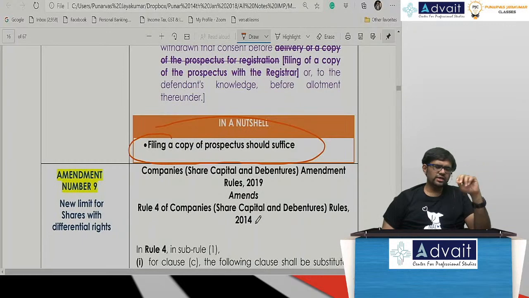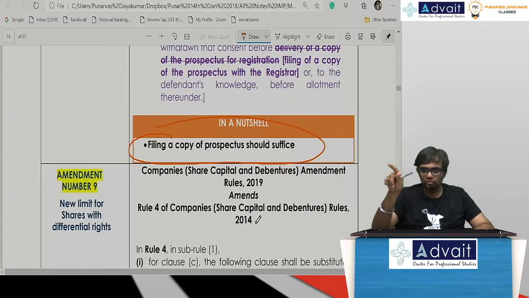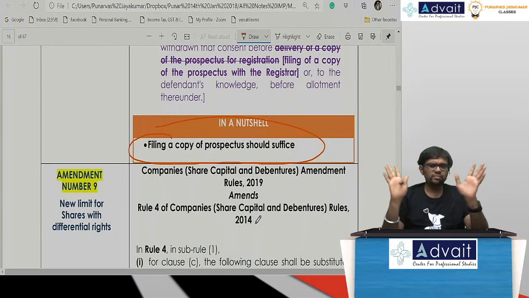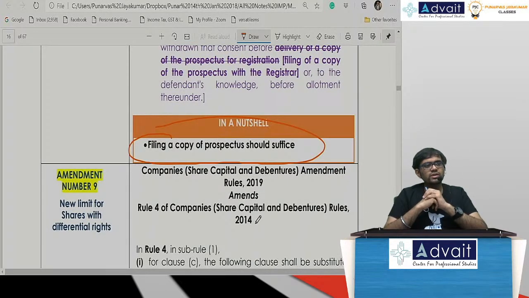So on that note, this much is enough. We have done solidly today. We have done a lot of amendments. This is the way to study amendments, not "amendment number 1, this has come; old was this, new was this." If you study like that, you will never pass. Even if you pass, tomorrow if somebody asks you the logic, you will be stuck. Correct? So you can rewind today's class right now, no problem.